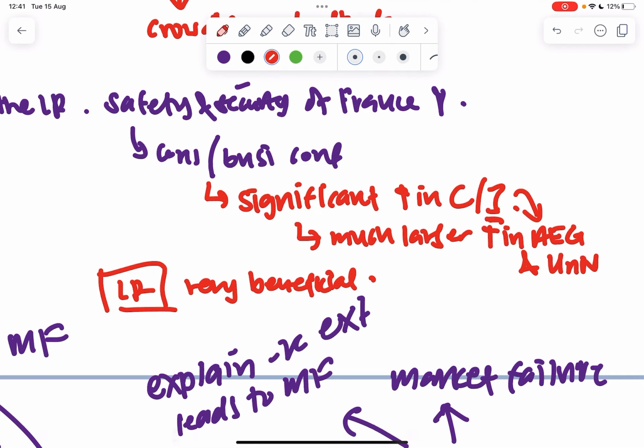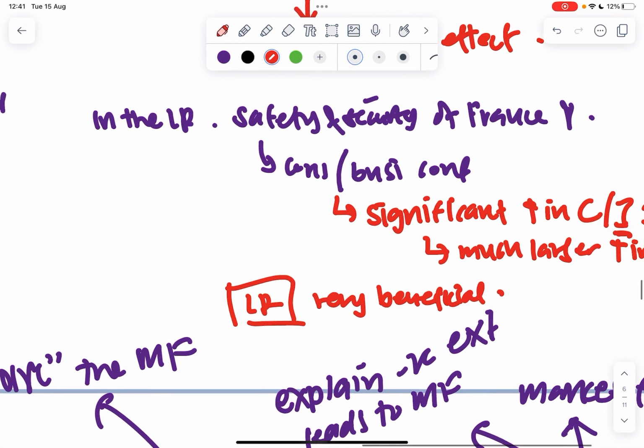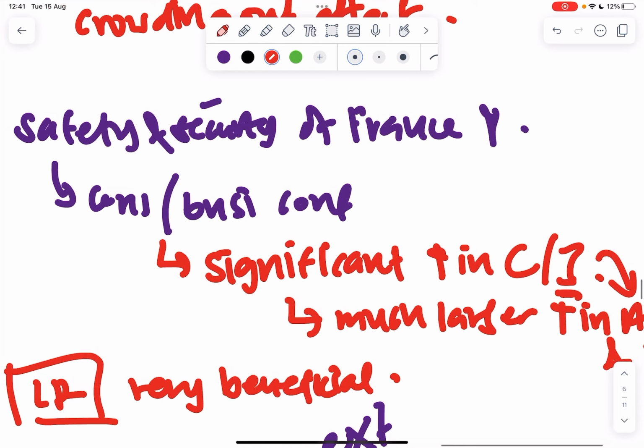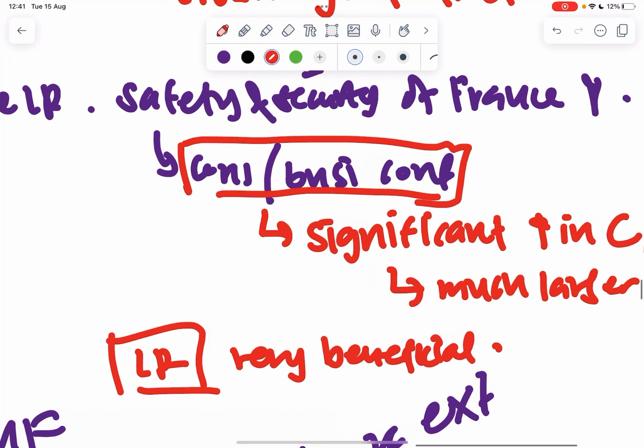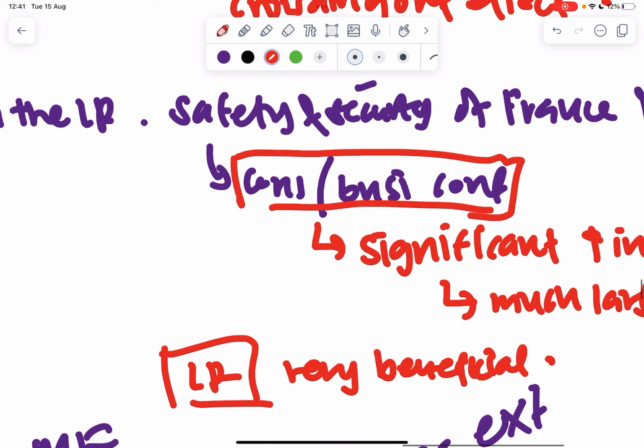Right? That's one thing. Another thing is, you realize consumer and business confidence at its core, who runs these things? We're all humans, right? Just because the government tells us, hey, I'm going to reduce the likelihood of terrorist incidents, you are not going to buy that instantly and say, oh, okay, then I'll increase my C, I'll increase my I. No, right? You will have to wait and see.